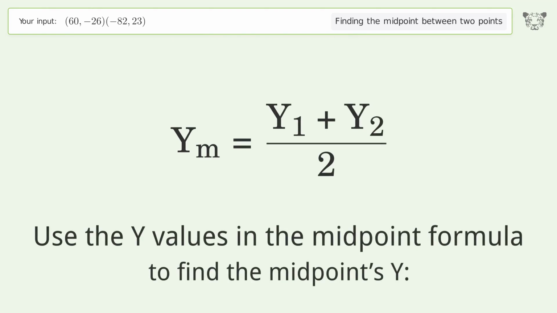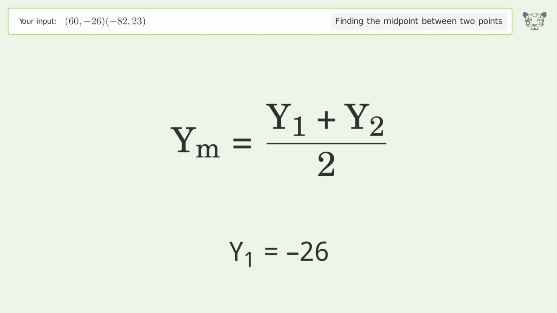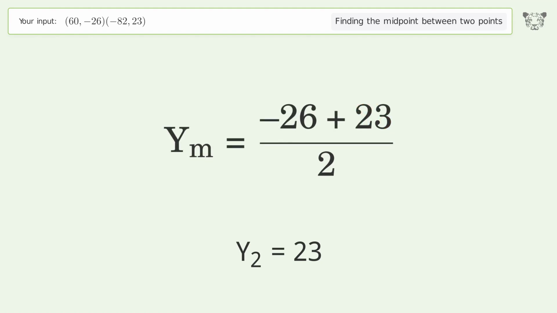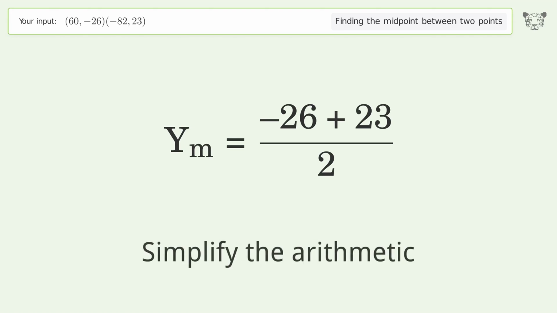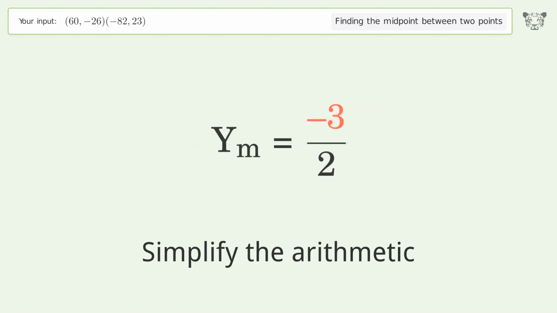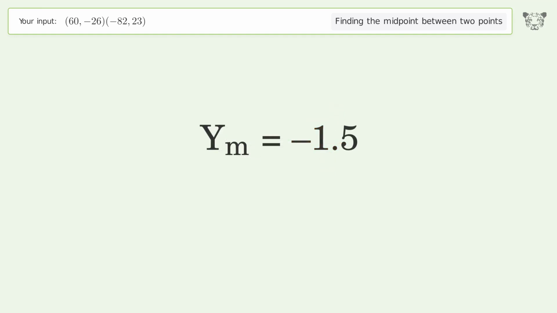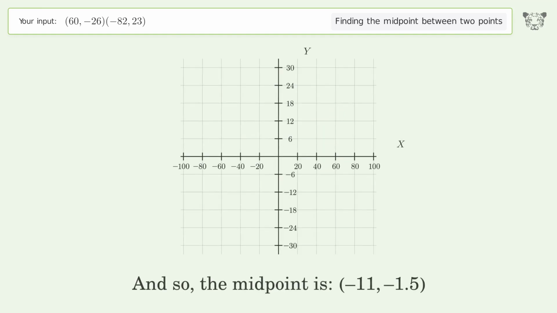Use the y values in the midpoint formula to find the midpoint's y. y1 equals -26. y2 equals 23. Simplify the arithmetic. And so, the midpoint is -11, -1.5.